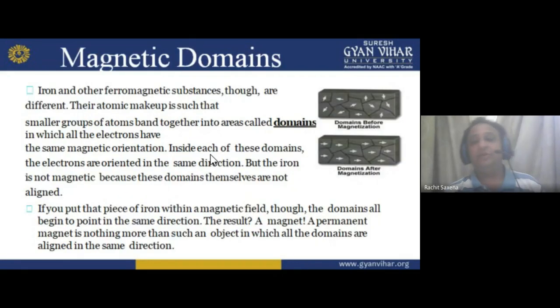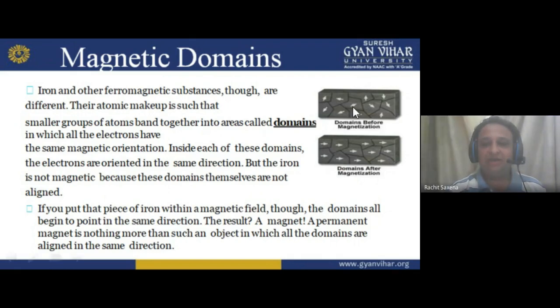We're having some domains. Now, my dear student, if I am talking about the domains, we can see here in the diagram. So many domains are there. If I'm talking about the magnet, means an iron piece, because iron is easily attracted by the magnet. So in iron, what happens in the previous condition? We have domains like this.